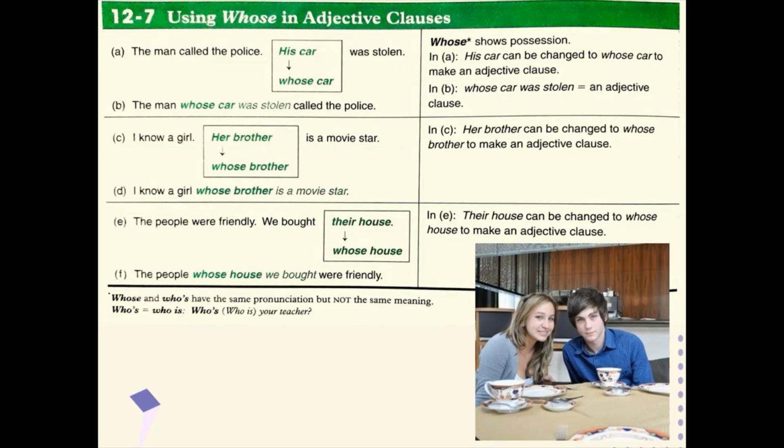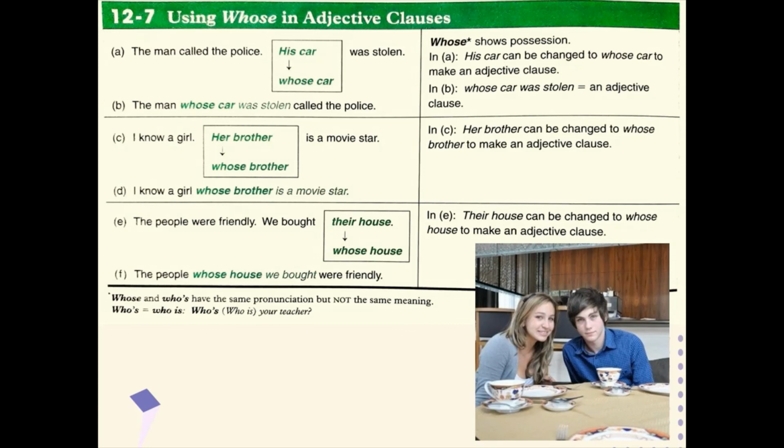Okay, we are going to see using whose in adjective clause. Whose shows possession. The man called the police. His car was stolen. In A, his car means whose car. His car can be changed to whose car to make an adjective clause. So we can see in B, the man whose car was stolen called the police. In B, whose car was stolen is the adjective clause.